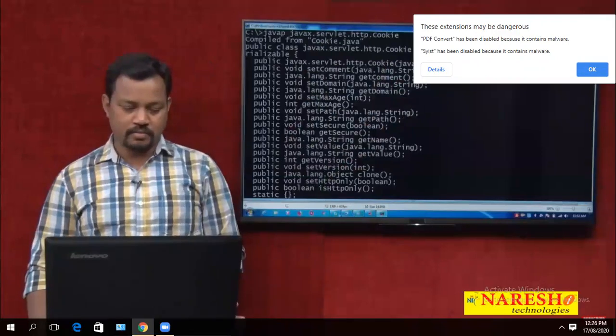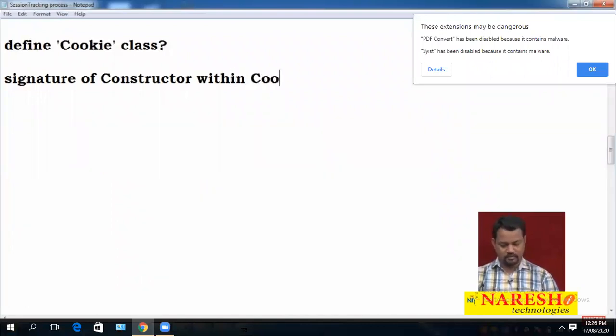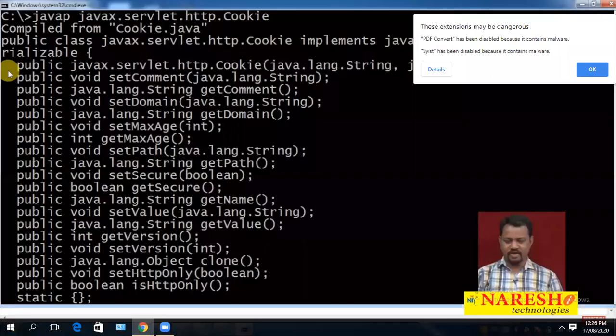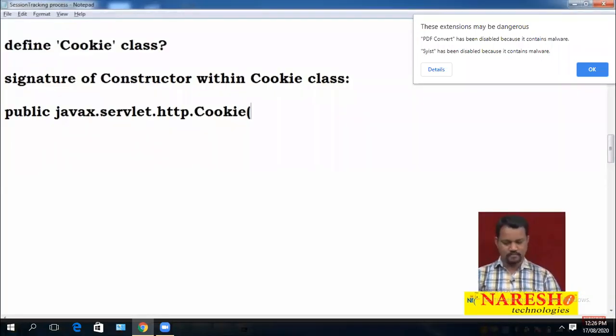So the signature of the constructor within the Cookie class is: public Cookie, with 2 parameters, String and String.